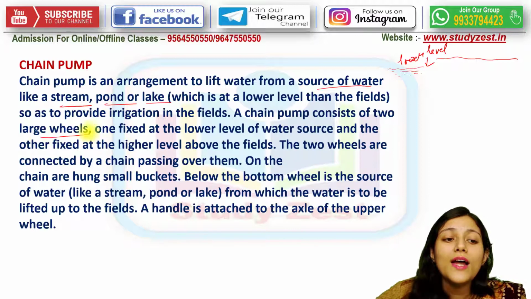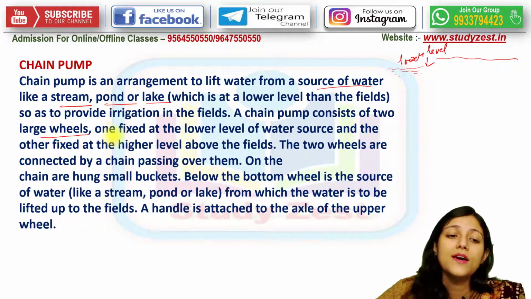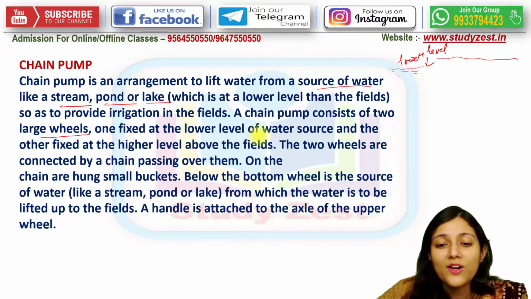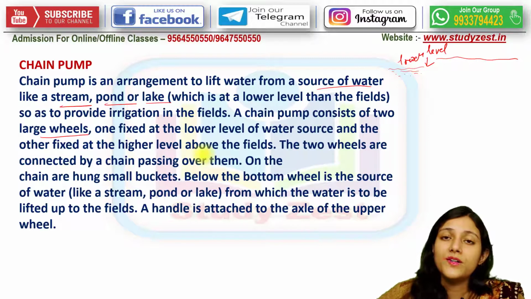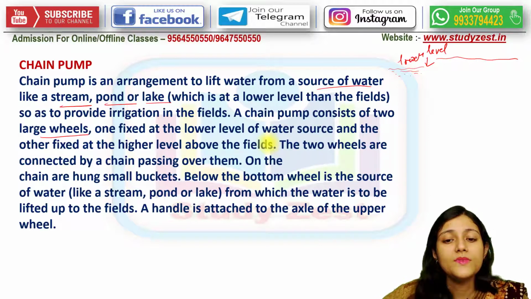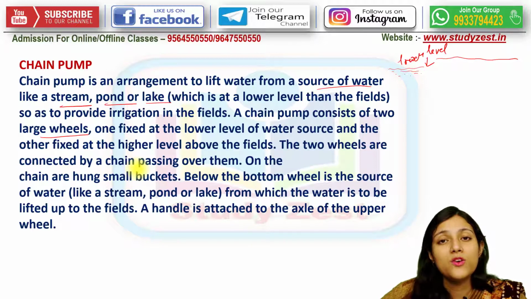This whole chain pump system consists of 2 large wheels. As you have seen in the picture, one is fixed at the lower end at the water source and the other is fixed at a higher level above the field. These 2 wheels are connected by a chain passing over them.